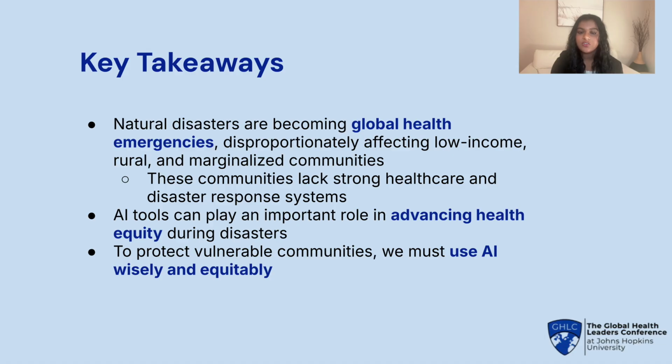To summarize, climate change is fueling more intense natural disasters, which are rapidly becoming global health emergencies. These disasters damage hospitals, cause disease outbreaks, worsen mental health, and cut off access to clean air, water, and food. But not everyone is impacted equally. Vulnerable communities lacking access to strong healthcare and disaster response systems face the worst effects. To close these gaps, we need better, more equitable disaster response systems, and using AI is a valuable way to get there. We already know that AI can make a difference, but the challenge now is how to use it wisely and fairly to ensure that in moments of crisis, vulnerable communities aren't overlooked.